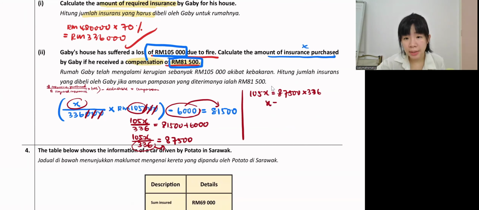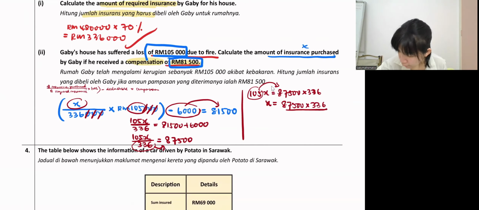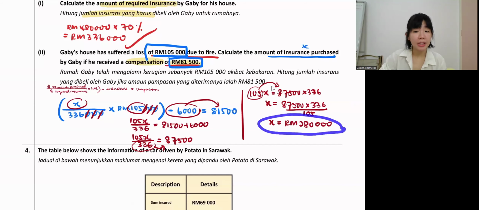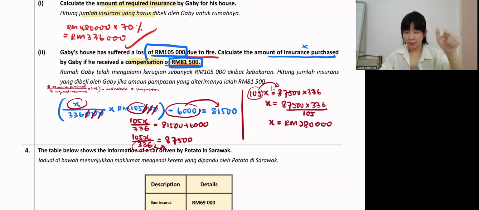Bring 105 over, it becomes divide. So X is 87,500 times 336 divided by 105, which is 280,000. So this is the amount of insurance Gaby bought. That's why in this accident, she can only get 81,500.